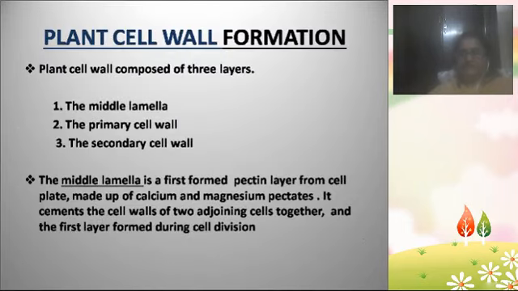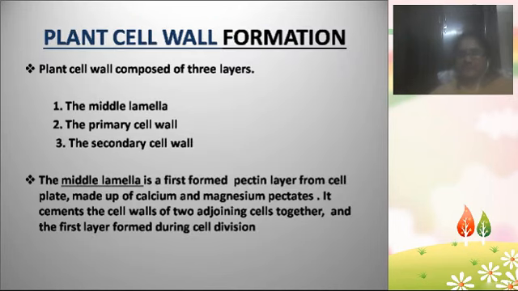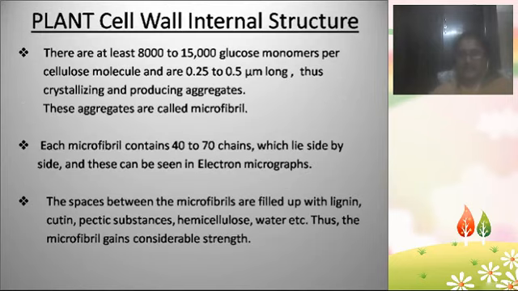And once again I am going to remind you that in the cell wall, the outermost layer is the middle lamella. Below the middle lamella is the primary cell wall, and below the primary cell wall is the secondary cell wall. Below the secondary cell wall, the plasma membrane is present. So that's the position of the layers of the cell wall. And each microfibril, as we see, consists of 40 to 70 chains, which we can see in the electron micrograph, just like I showed you.